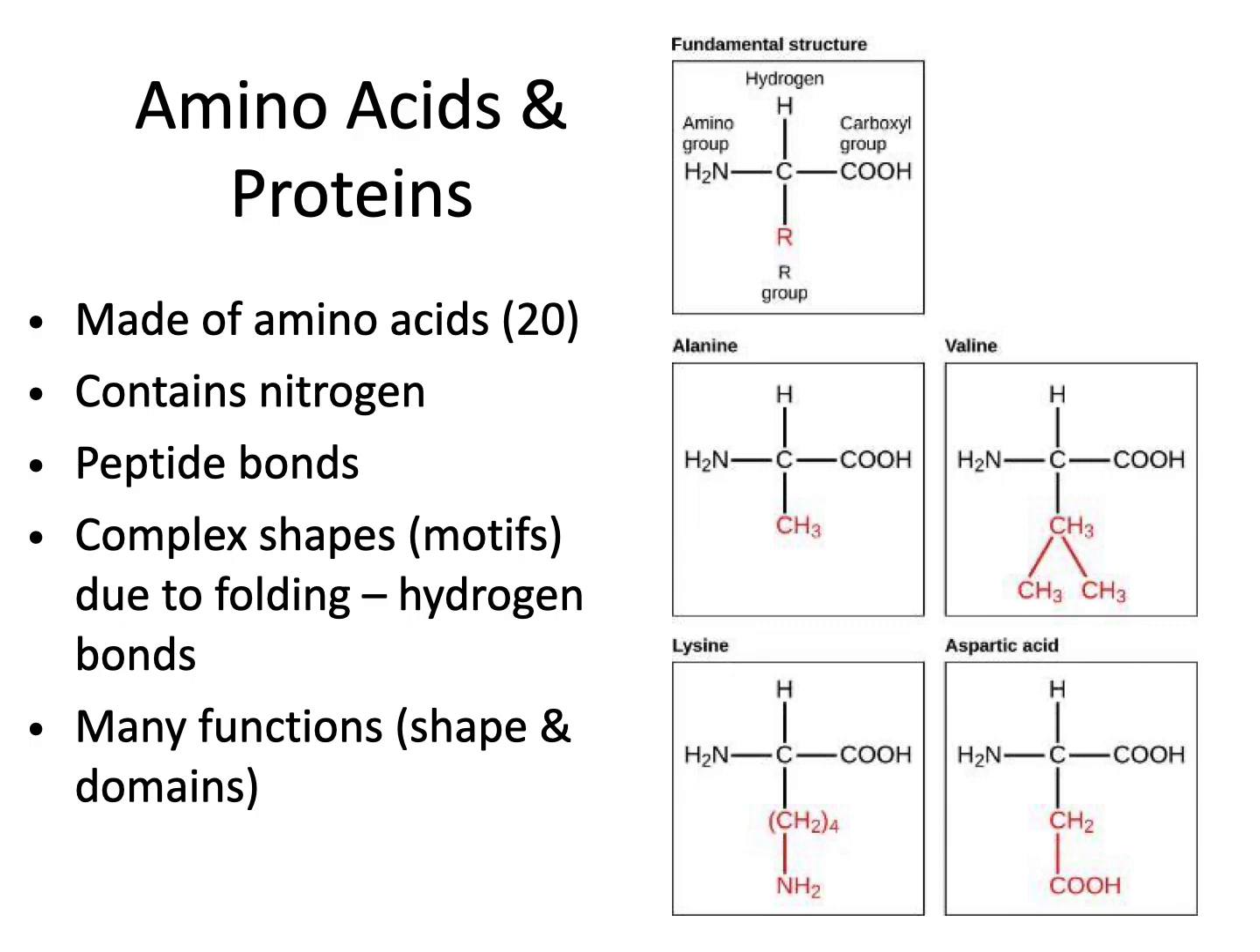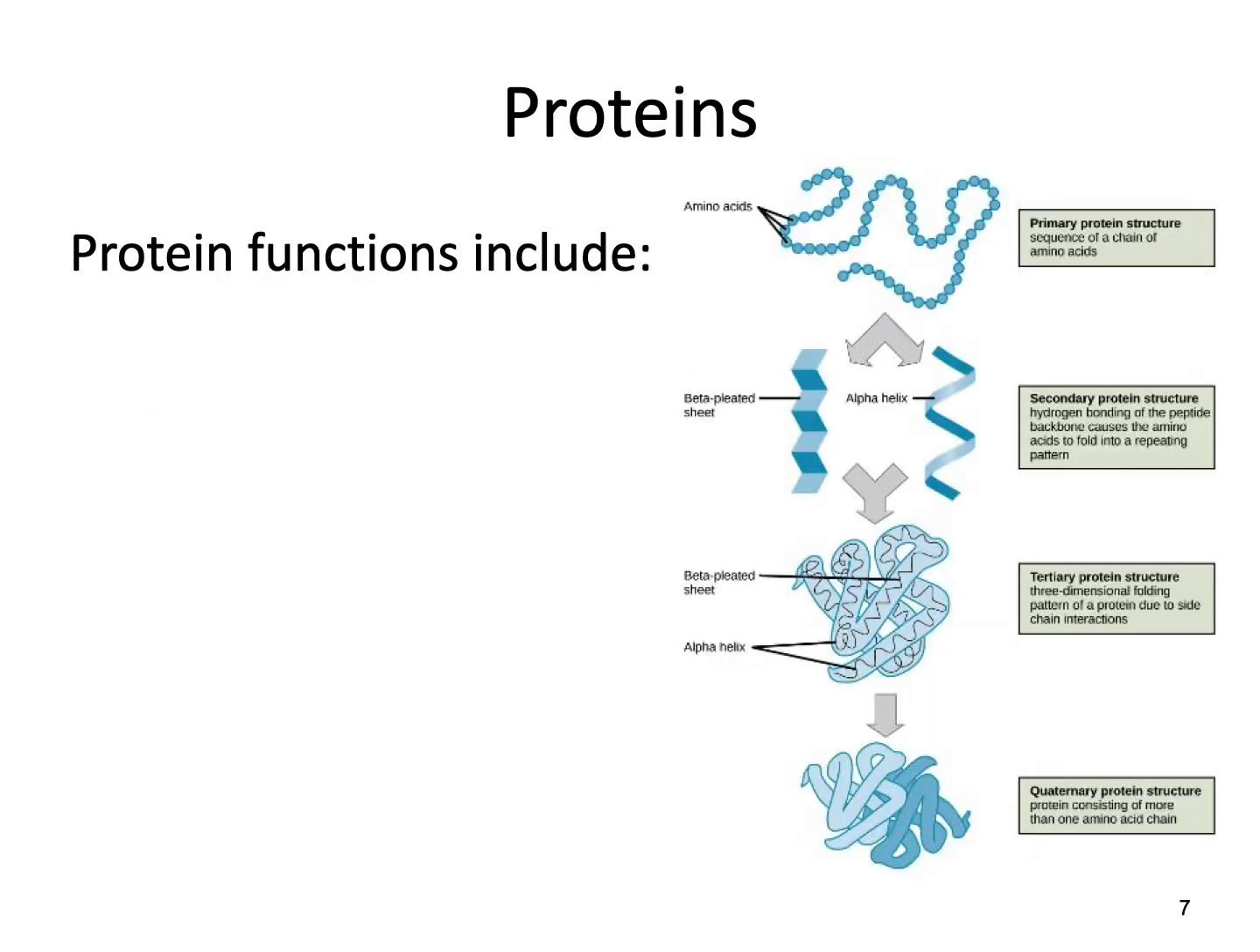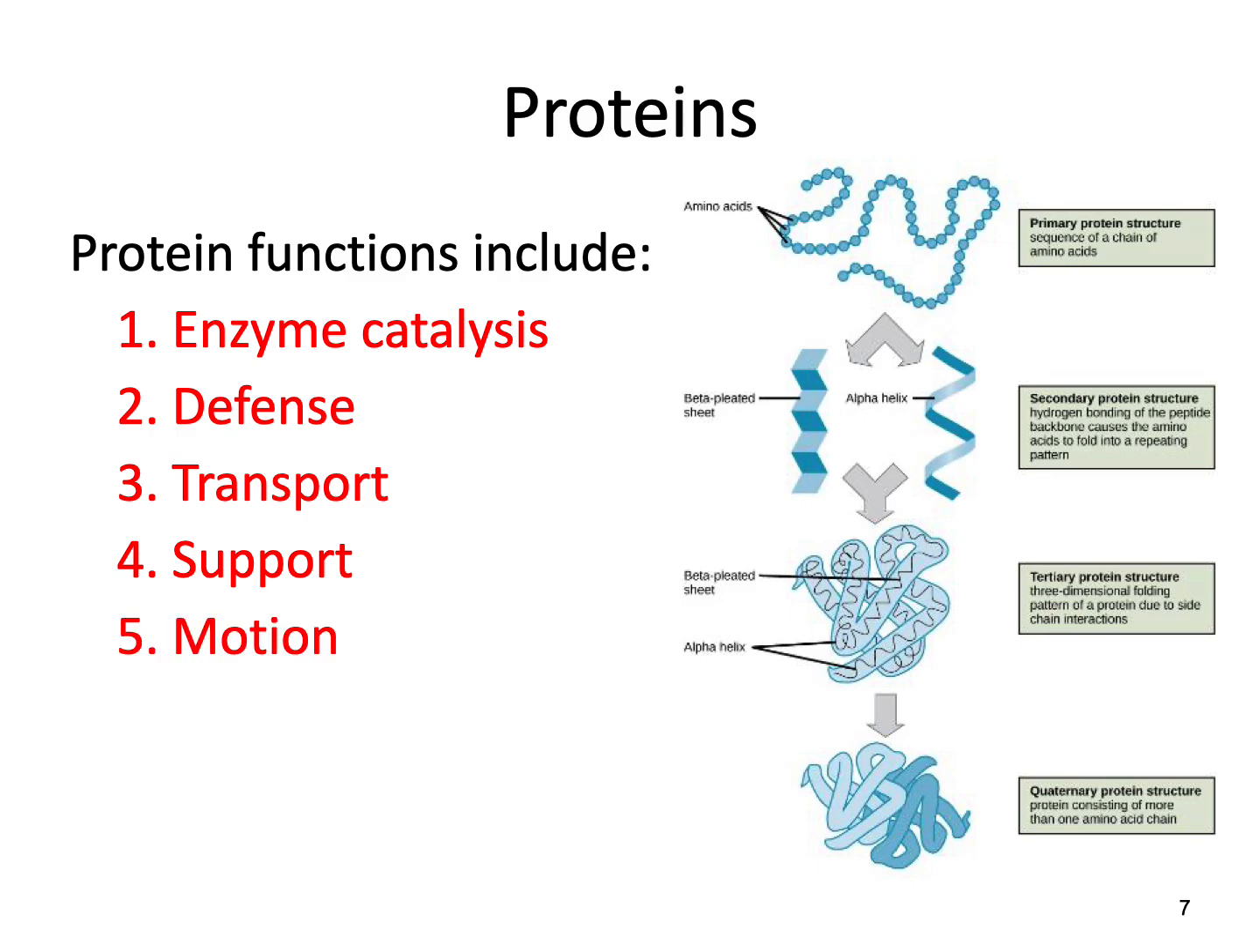All right, let's talk about another type of molecule, proteins. Proteins are made of amino acids. These contain carbon, hydrogen, nitrogen, and oxygen linked together in long chains. Proteins are really useful. We use them for lots of different effects.